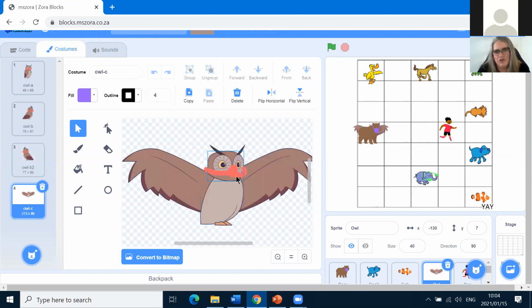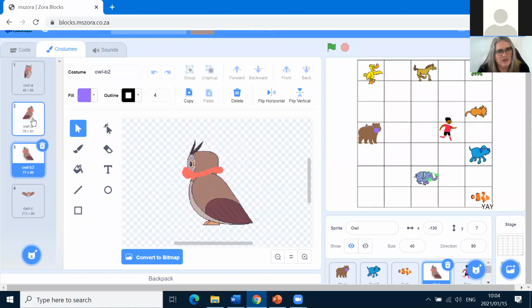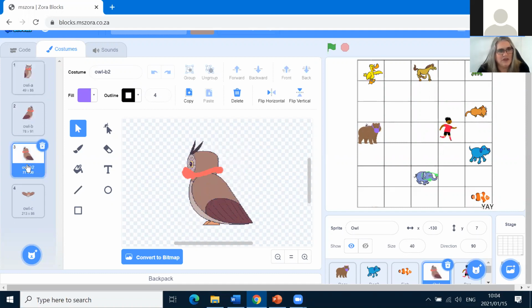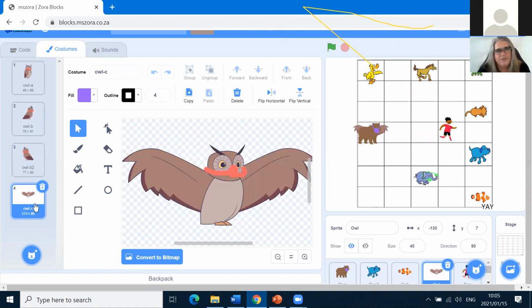And remember yesterday we drew little masks on Owl. Don't worry, we'll do it on all the animals, so you'll soon get to know how to do it. You'll remember. There's Owl with a mask on. All Owl's costumes have masks. We have her facing left and right, and we have one like that, which we created yesterday. We did have to, because when she's talking to Bear, we want her facing Bear. So Owl is going to fly to another block, and this is Owl costume C, Owl C.